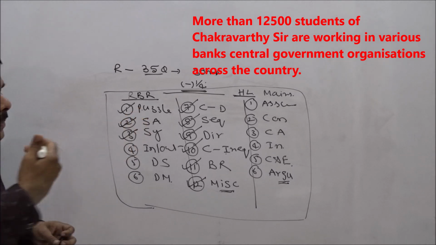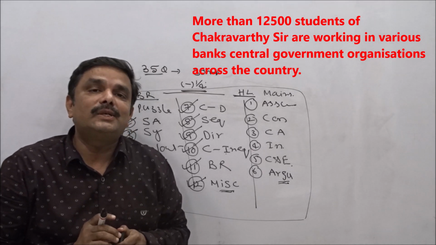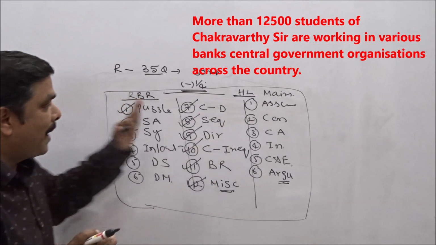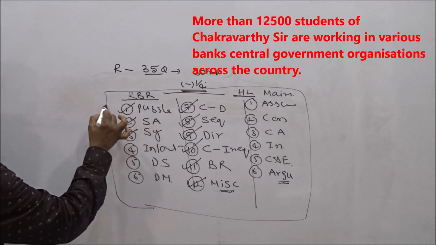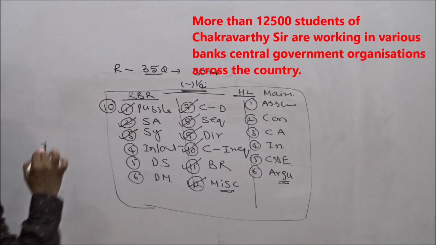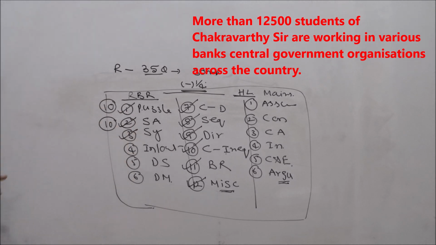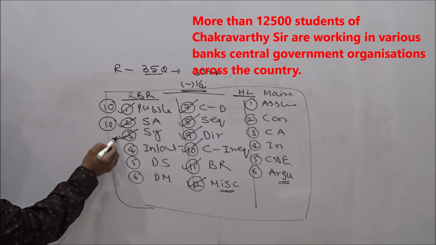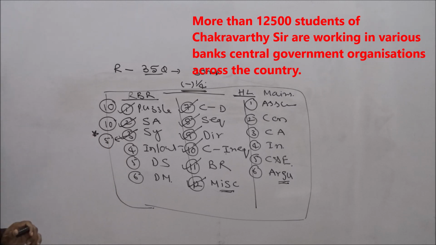If you go for the previous question paper analysis, particularly for the last 6 to 7 years, you are getting it this way. From puzzle test, they are giving 10 questions in the prelims. Okay, seating arrangement 10 questions. 10 plus 10, 20. And sometimes they are giving 5 questions from syllogism, sometimes they are not giving.